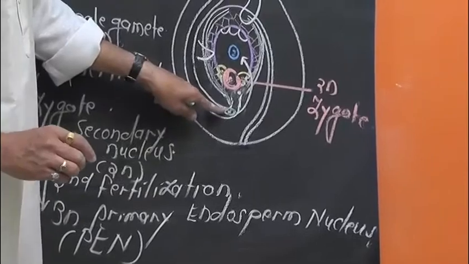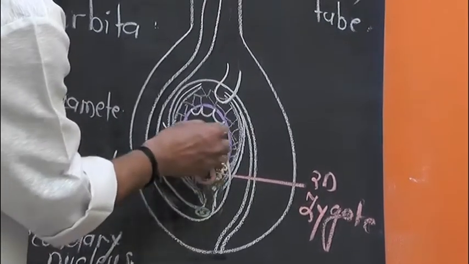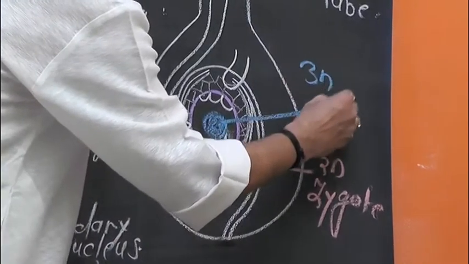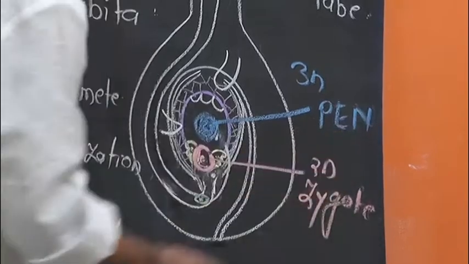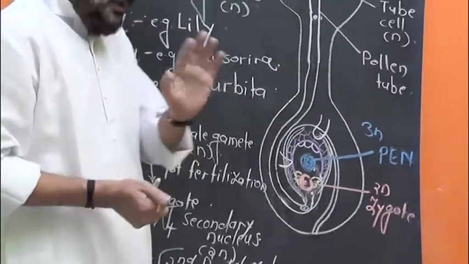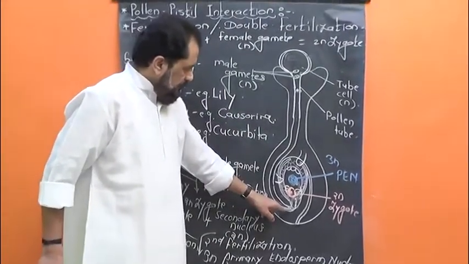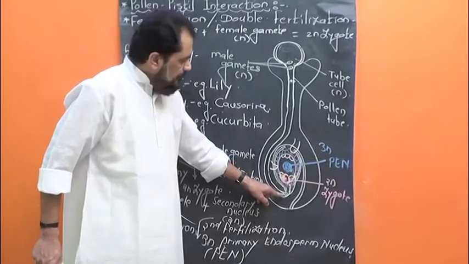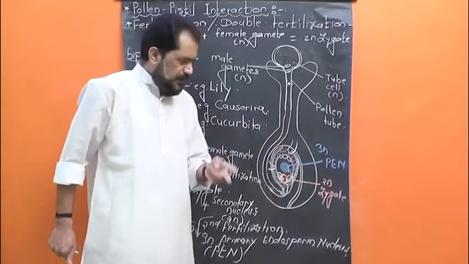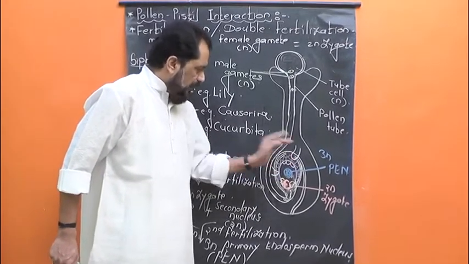Suppose this second male gamete fuses with the diploid secondary nucleus to form here a triploid PEN, primary endosperm nucleus. It is a nucleus having 3 sets of chromosomes, because the male gamete is haploid and the diploid secondary nucleus has 2 sets. So together here is the formation of triploid PEN.